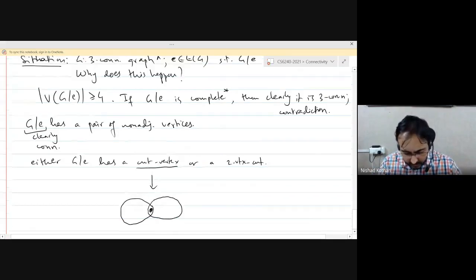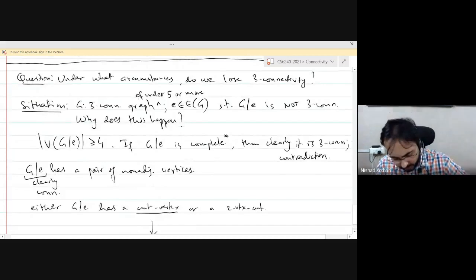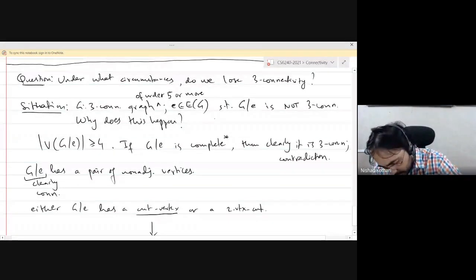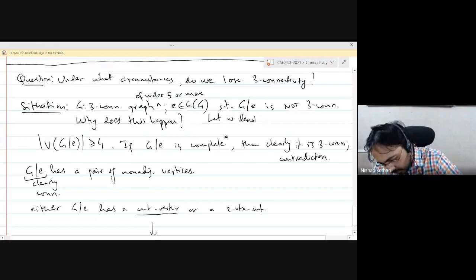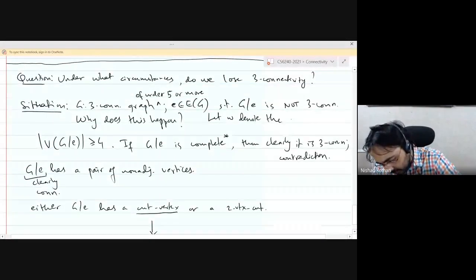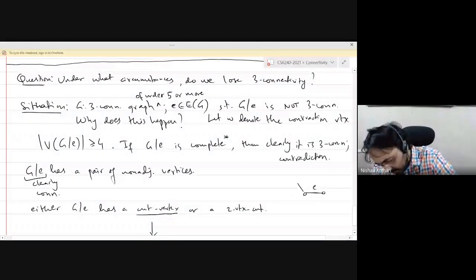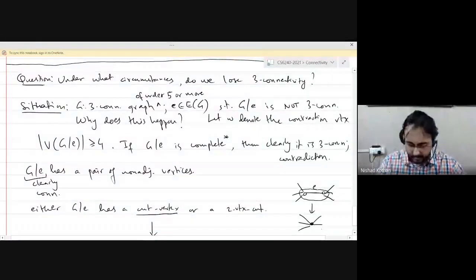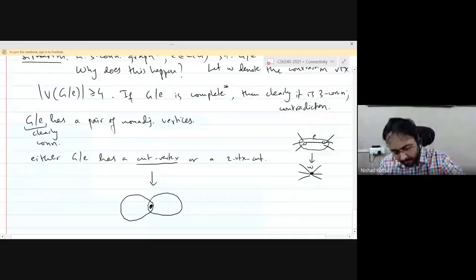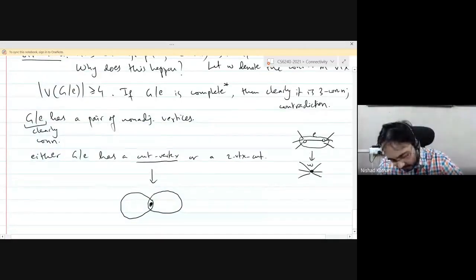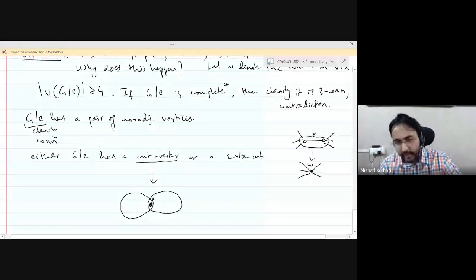Let's think about it. Let us call the contraction vertex W. So what do I mean? There was this edge E, you contracted it, and you got a smaller graph. This is the vertex W, okay? So W could either be this vertex, which is the cut vertex you see here, or it could be in one of the components.